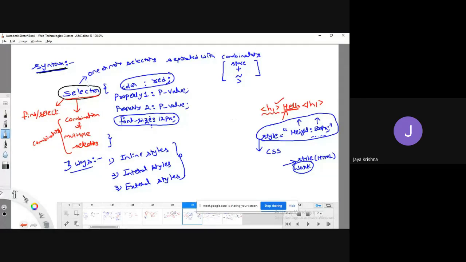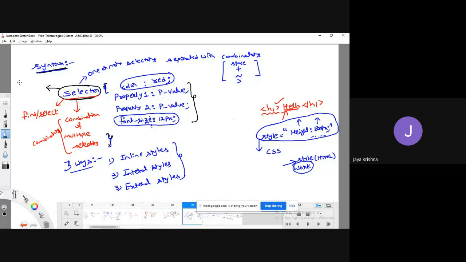First one is the selector, followed by curly braces. Within the curly braces, you have to write the properties and corresponding property values. So what is the selector? For the time being, try to know that this selector is a kind of element which you need to find or select.